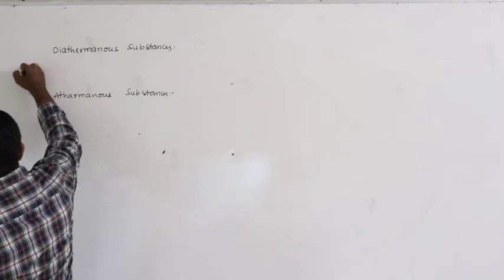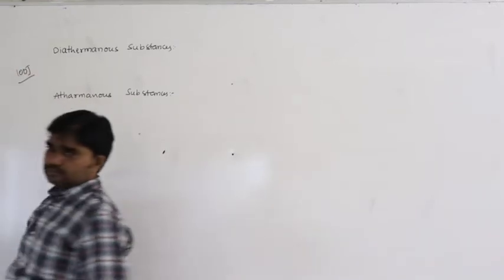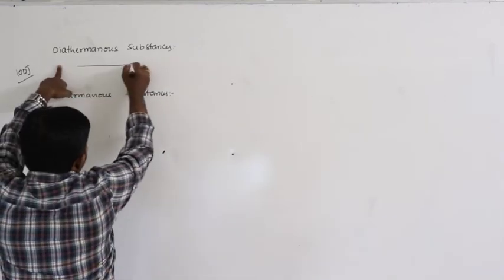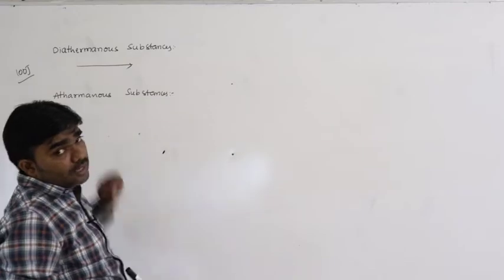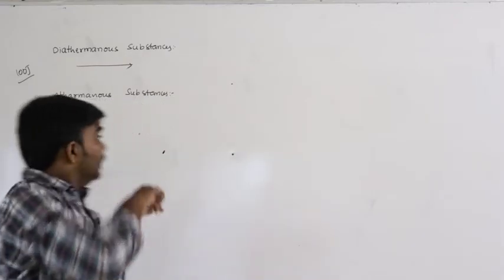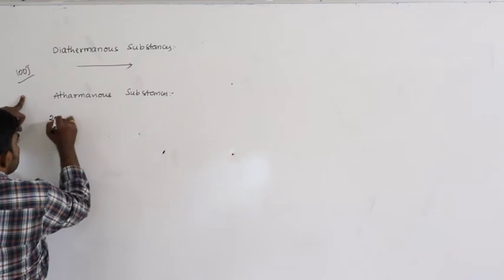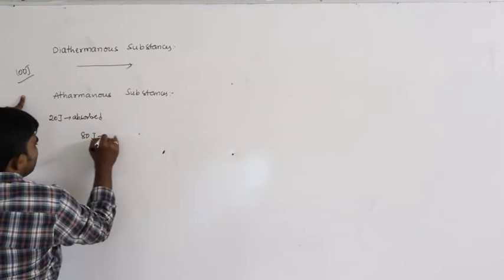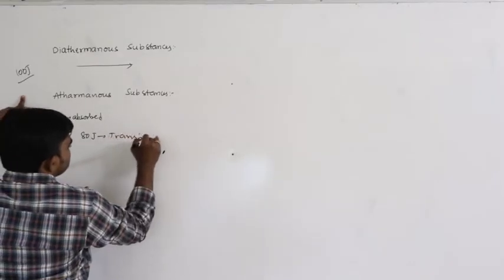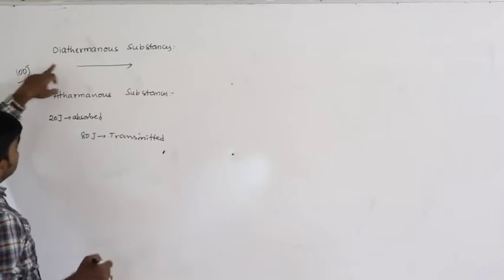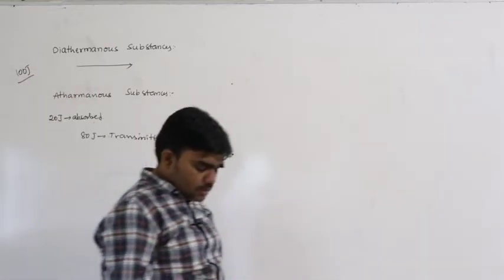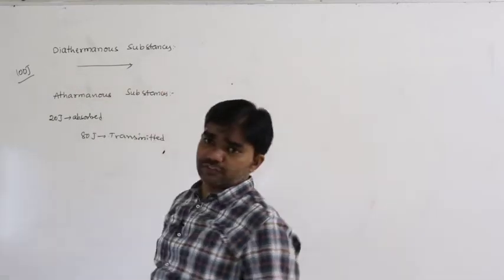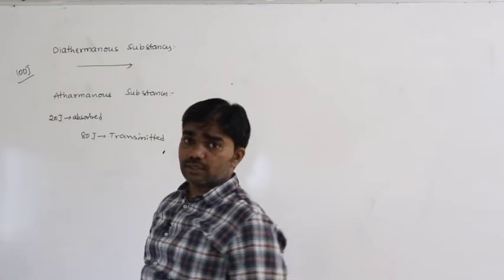For example, if 100 joules of heat energy is incident, and the total 100 joules is transferred, those are called diathermanous substances. In this 100 joules, let us say 20 joules is absorbed and the remaining 80 joules is transmitted. Diathermanous substances means if 100 joules of energy is incident on that, the total 100 joules must be transferred.